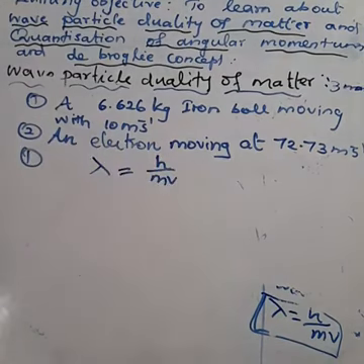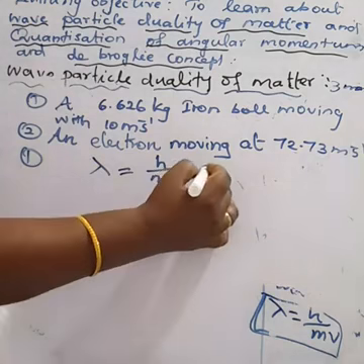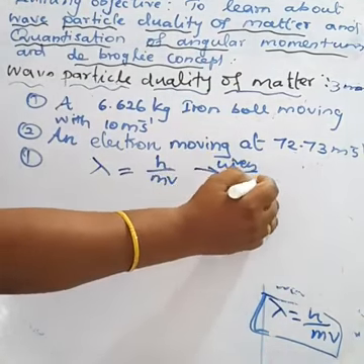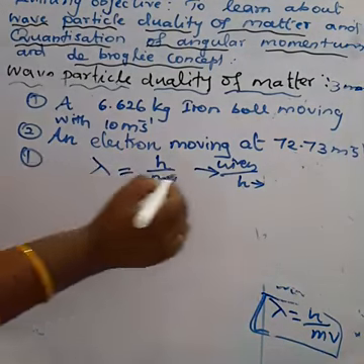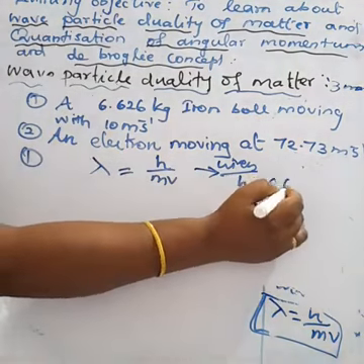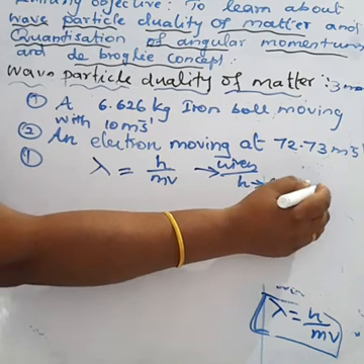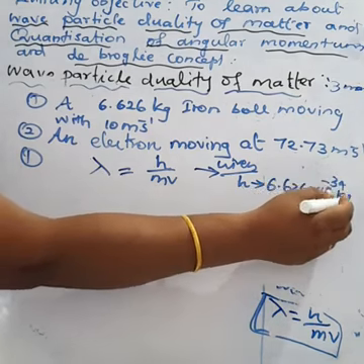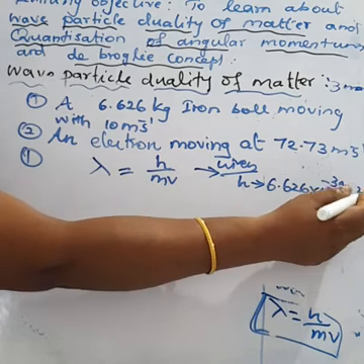What about the given? h represents the Planck constant. What's the value of h? 6.626 × 10^-34 kilogram meter square per second.